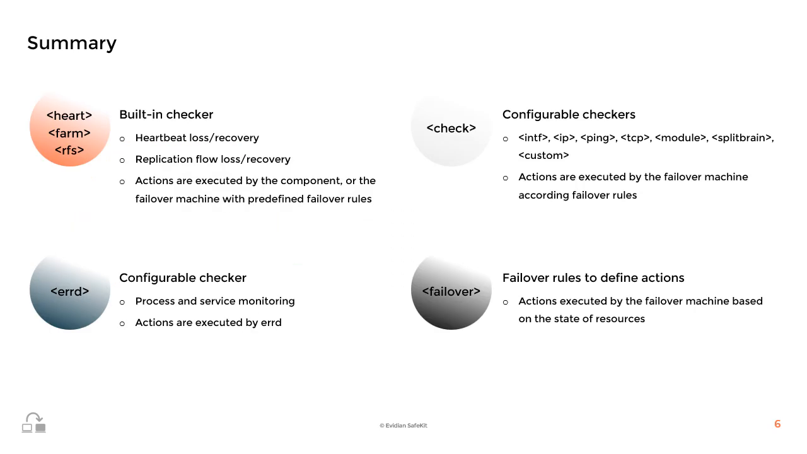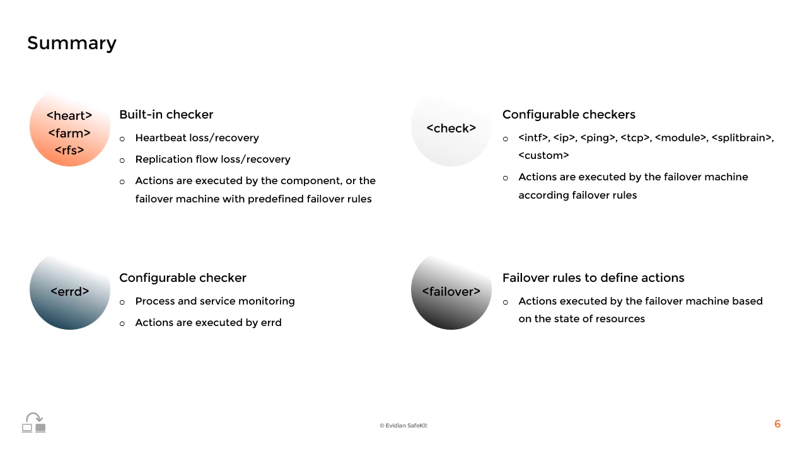In summary, let's talk about the different types of checkers in SafeKit. First, we have the built-in checkers. These include heartbeat loss and recovery, and replication flow loss and recovery. The actions for these checkers are executed either by the SafeKit component itself or by the failover machine following predefined failover rules. Next, we have configurable checkers.